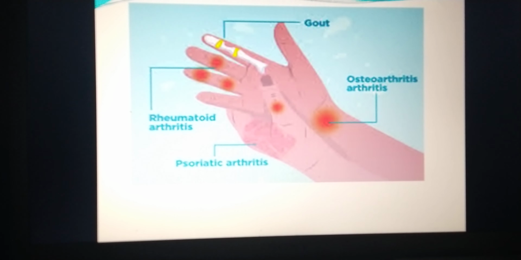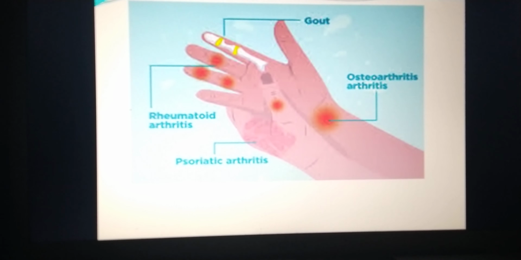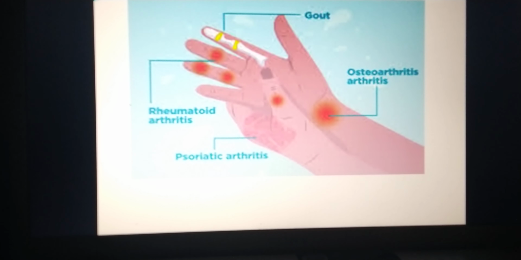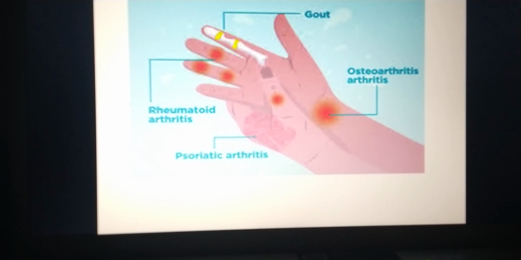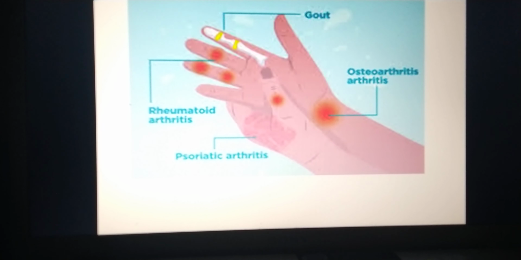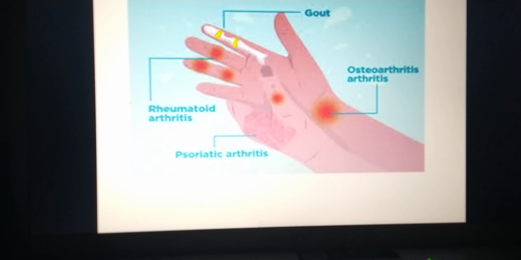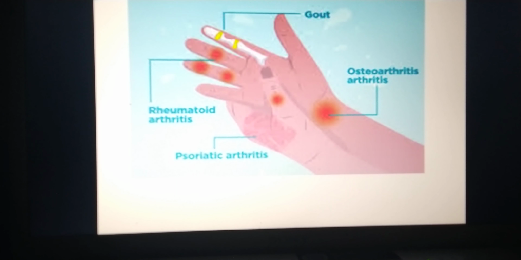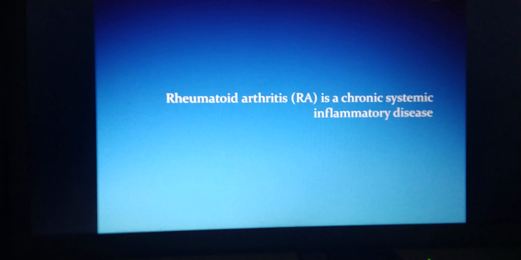Arthritis happens due to several reasons. Like rheumatoid arthritis, there is an inflammation in the joint, which is an autoimmune pathology. And osteoarthritis is a wear and tear in the joint. Some skin problems like psoriasis can cause joint problems, which is called psoriatic arthritis. And chemical deposits inside the joint can cause arthritis, which is gout. Among these, the most common are osteoarthritis and rheumatoid arthritis.